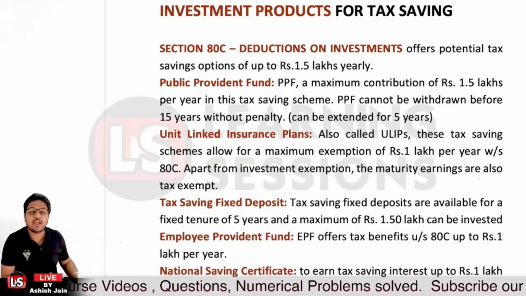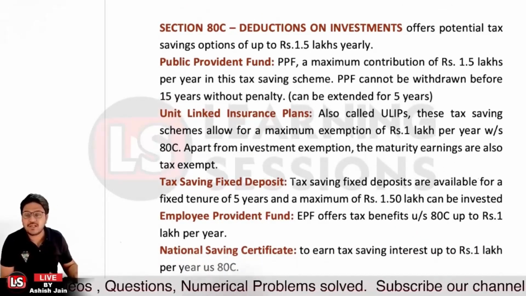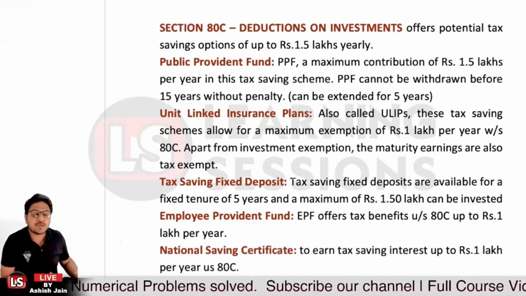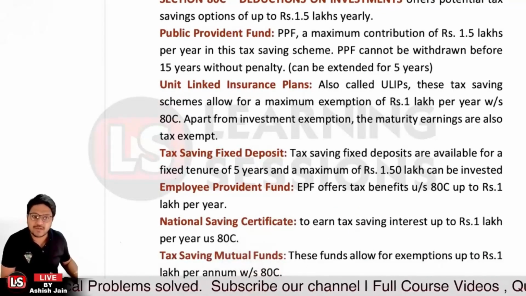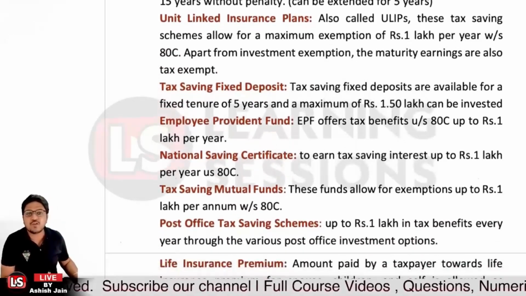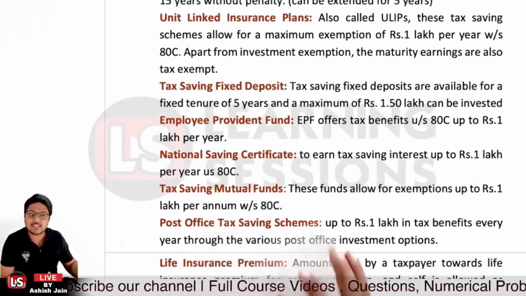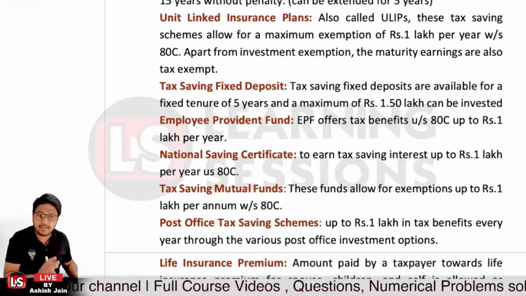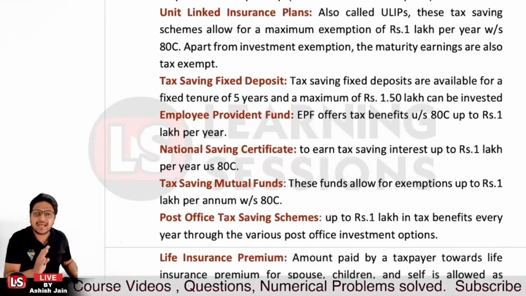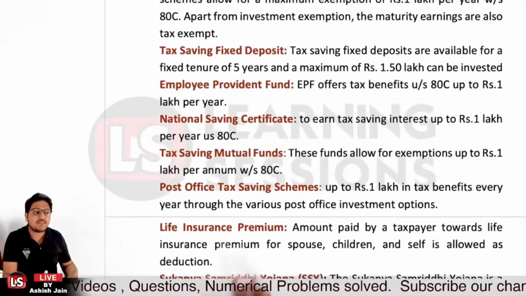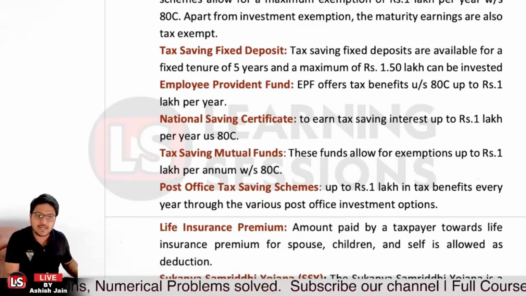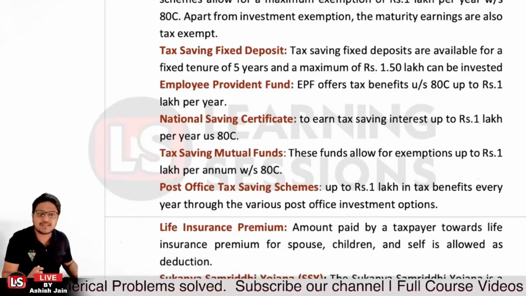And for the employee provident fund, EPF actually allows the tax benefits of up to rupees 1 lakh over there. And if we talk about the NSS, that also allows the benefits up to rupees 1 lakh. If we talk about the tax saving mutual funds, that also allows the benefits up to rupees 1 lakh. And for the post office tax saving schemes, the benefit up to rupees 1 lakh is applicable throughout the year through the post office investments. And if we talk about the life insurance premium, the benefit is available maximum up to rupees 1.5 lakh, whether you are paying for yourself, spouse or dependent children, that is also allowed as deduction, right?